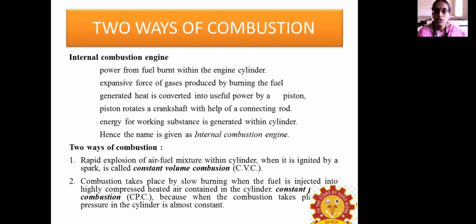Okay, and there are two ways of combustion. One is the constant volume cycle. Here, due to the rapid explosion of the fuel when it is ignited by an electric spark, this is known to be the constant volume combustion. And the other combustion takes place by slow burning. Due to the higher compression ratio, the heat will be generated and the fuel is injected. So due to this heat energy, the fuel is getting burned. And here the slow burning of the fuel takes place. This is known to be the constant pressure combustion.